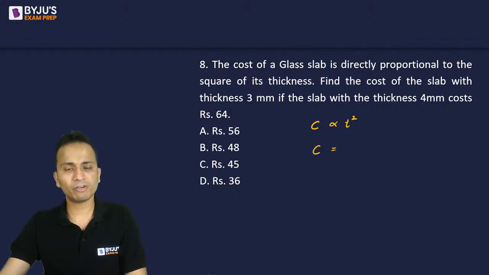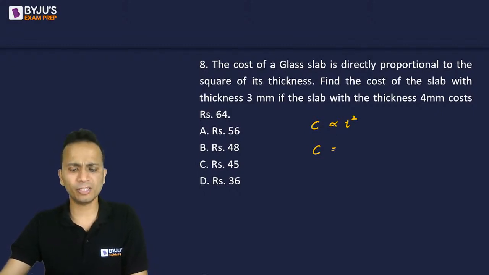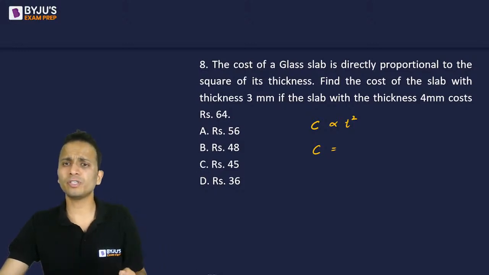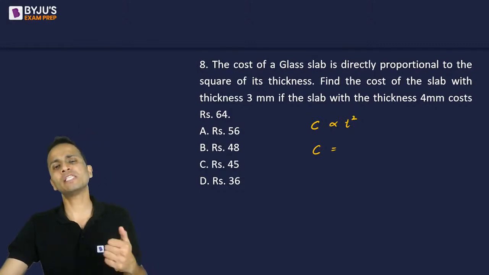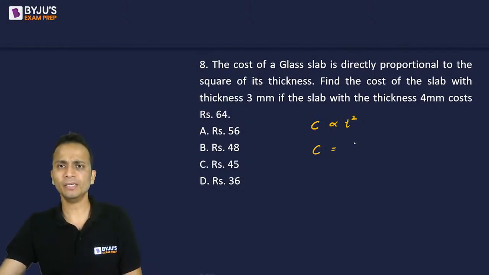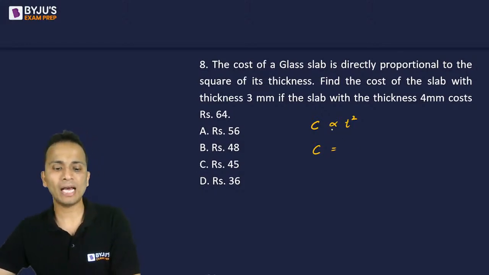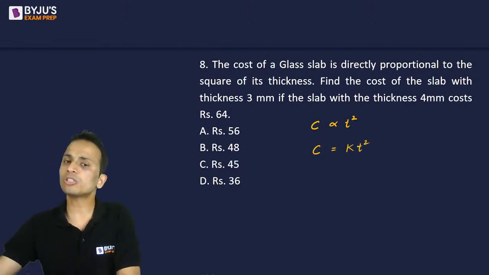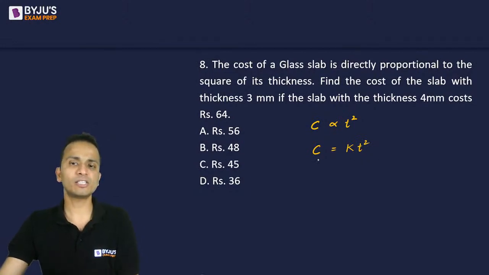Okay. But Kritika, 64 is not among the options. And 64 is the cost of a slab whose thickness is 4 mm. So obviously the 3 mm slab's cost cannot be the same. Okay. So cost is proportional to the square of the thickness. So I'll remove the sign of proportionality and introduce the constant. So cost is equal to k t square, where c is the cost and t is the thickness.